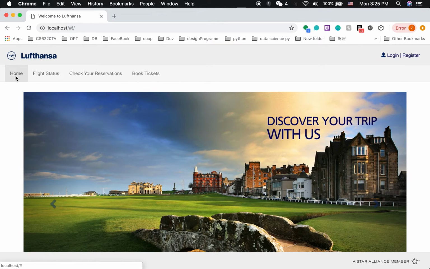Another user data module is crew. Crew is a kind of staff. They can check their schedule to check when they need to do their work and where they need to do their work. Another data module is ticket checker. A ticket checker can also check their schedule and check in the passengers in one schedule or for a flight.